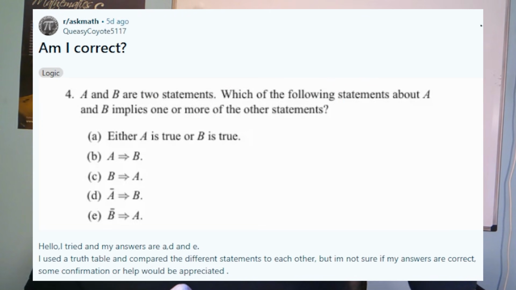Let's check out another one. So this one here is about logic. This is kind of an interesting one. So here we've got 2 statements, A and B. Which of the following statements by A and B implies one or more of the other statements? And so here you have that statement. A says either A is true or B is true. B is A implies B.